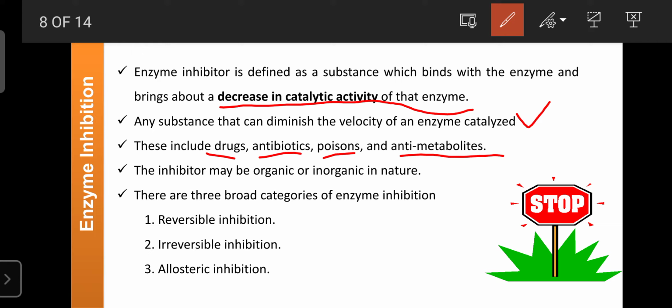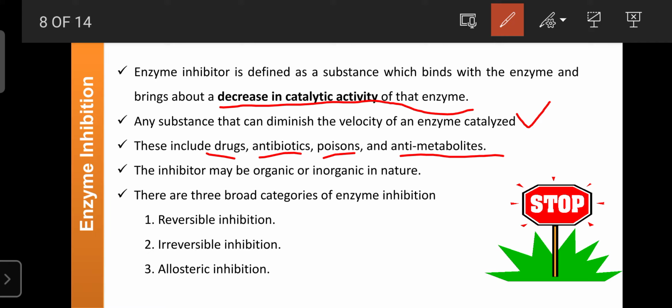So enzyme inhibitors are drugs or substances: antibiotics, poisons, or anti-metabolites. They may decrease the effect, but they are also helpful to enhance the beneficial effect. In a biochemical reaction, the activity can be decreased, but in certain diseases it shows a beneficial effect by inhibiting the active enzyme, and such substances are known as enzyme inhibitors. Enzyme inhibitors may be organic or inorganic in nature. They have both natures.